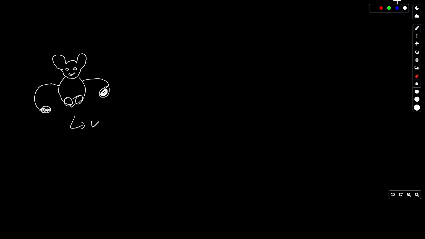So there is a monkey, as I've said, who likes to eat bananas. Let's draw this monkey. This is Coco. It will have a few legs. Don't mind my drawing, it's really bad, I know that, but just for the sake of explanation we'll be drawing something, right? So this is Coco, and Coco is a lazy monkey.